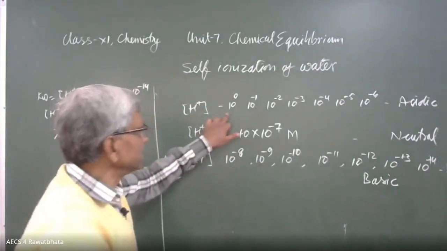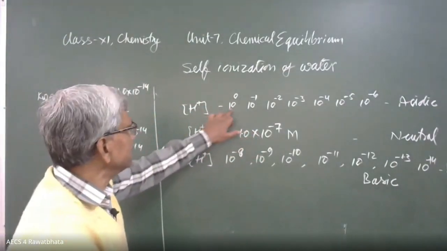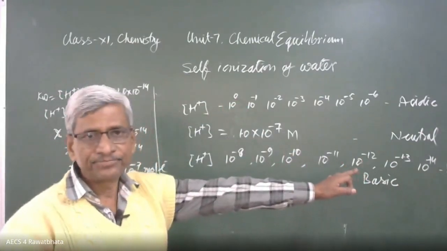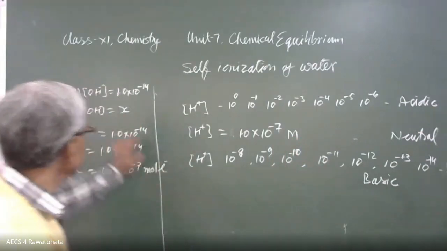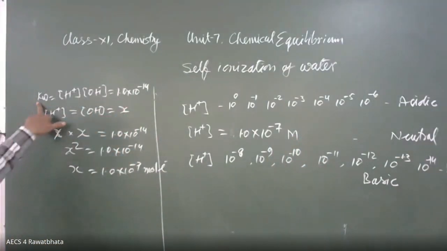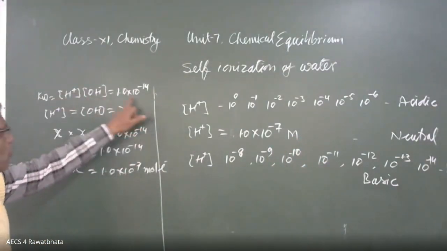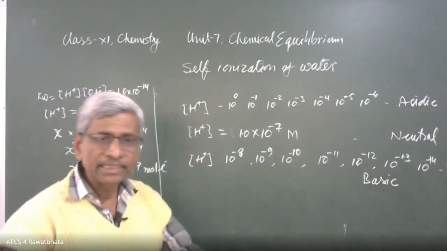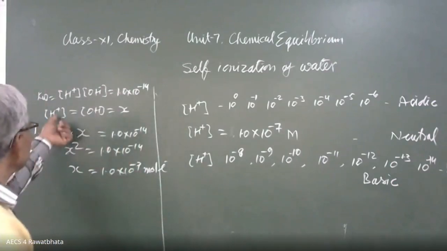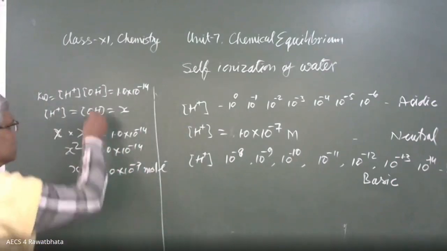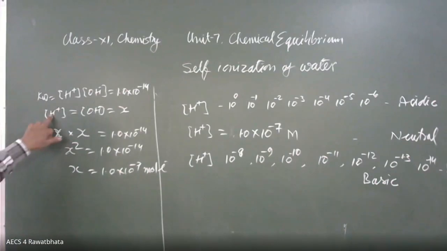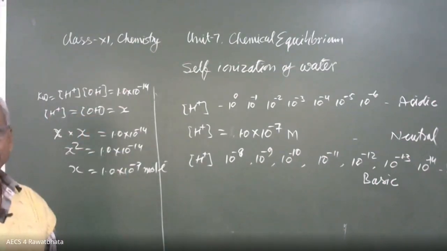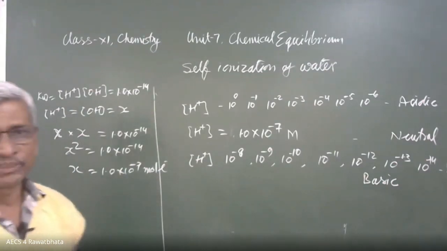Hydrogen ion concentration in any solution ranges from 10 raised to power 0 to 10 raised to power minus 14. This range is decided because of the value of Kw. Kw has a limit of 1.0 into 10 raised to power minus 14, that is the product of hydroxide and hydrogen ion concentration. If one increases, the other decreases to the same extent. That's why the product does not change.